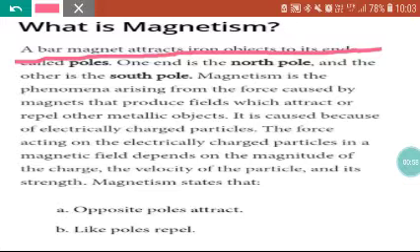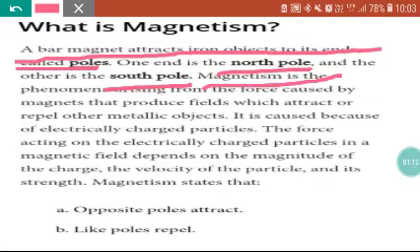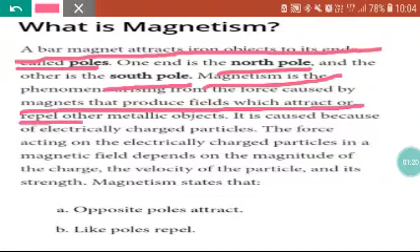The end where the iron object has been attracted is called a pole. A magnet has two poles, one is the north pole and the other end is the south pole. So magnetism is the phenomenon of the force caused by magnets that produce fields which attract or repel other metallic objects. A magnet can attract and it can also repel.